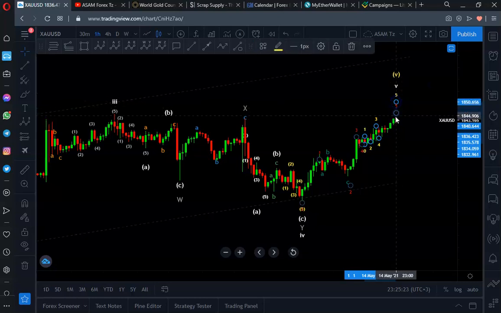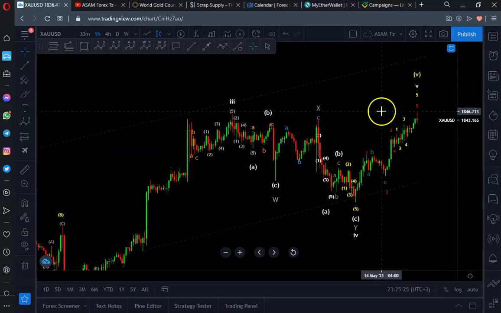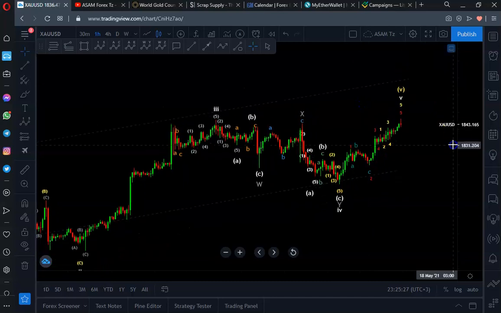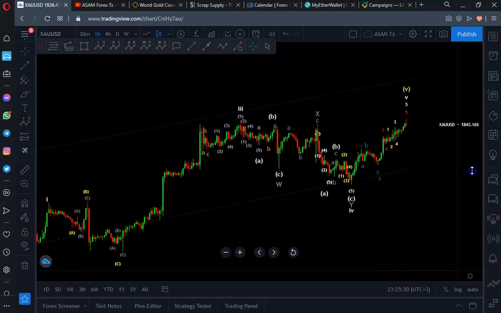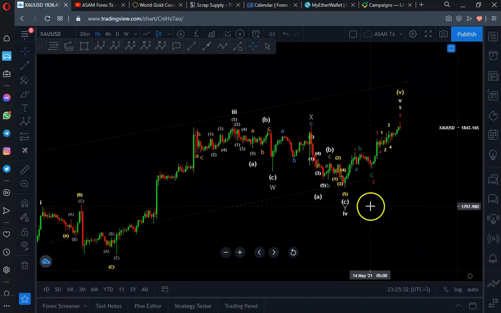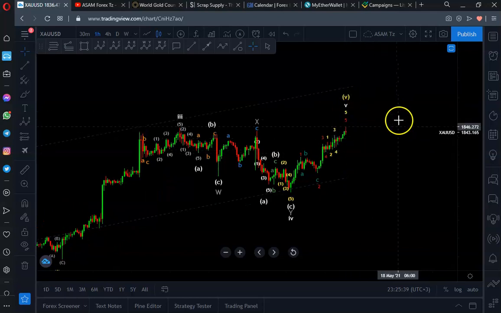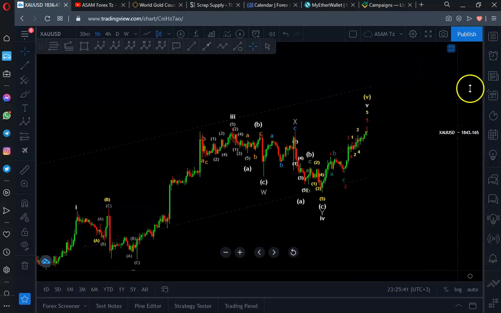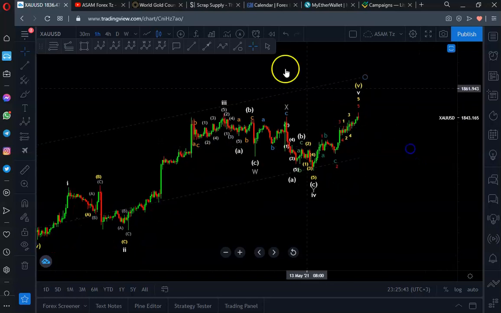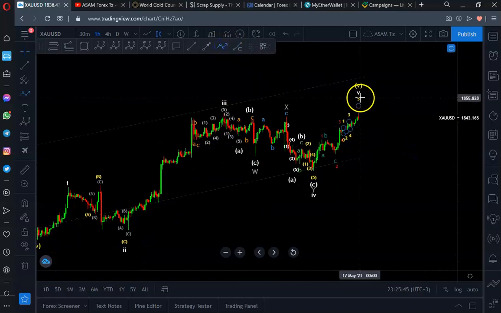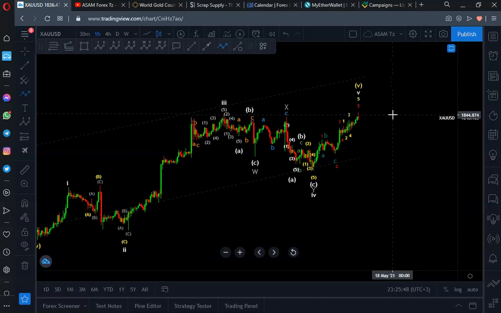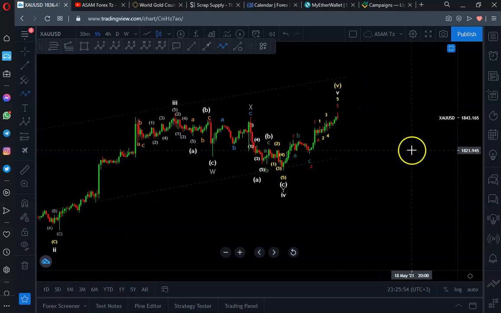So the completion of this fifth wave to the top can be interpreted in different ways, whereby it may be 1, 2, 3, 4, 5 to the top in a completion of the first wave, then we will have correction, then continuation to the top. You can interpret it that way, but what I expect here is the upward move has been completed. Actually, the fifth wave in a higher degree has not yet completed.